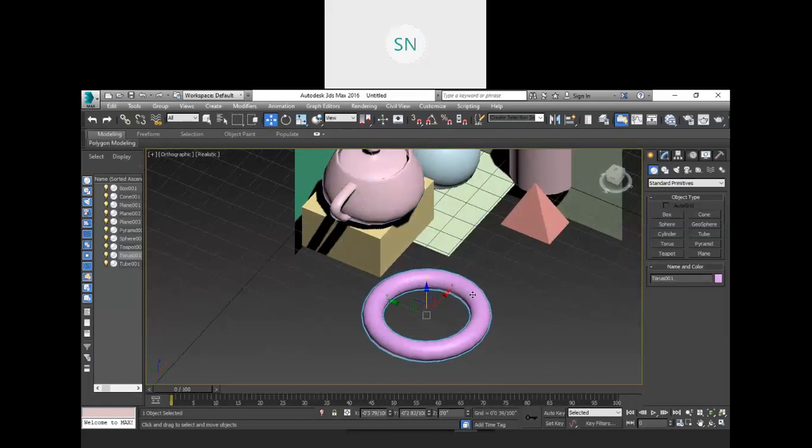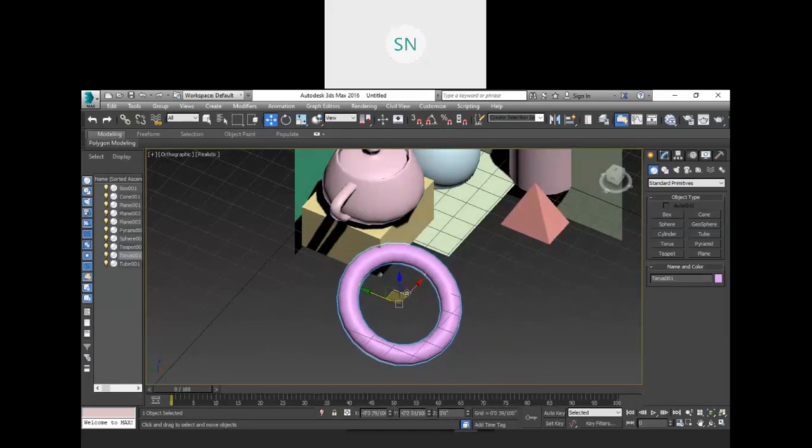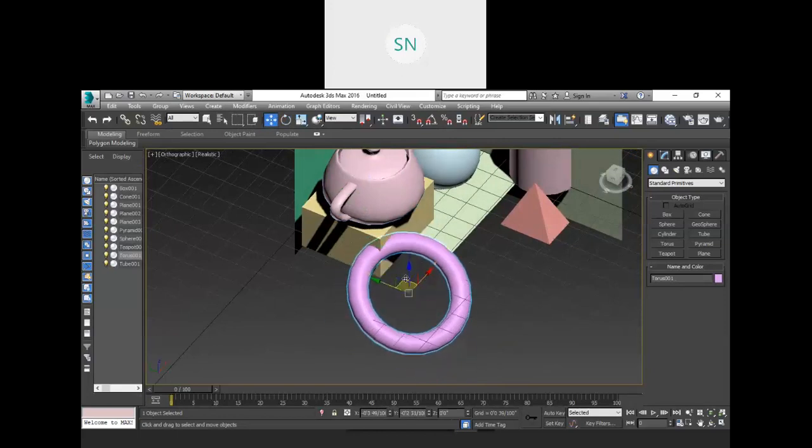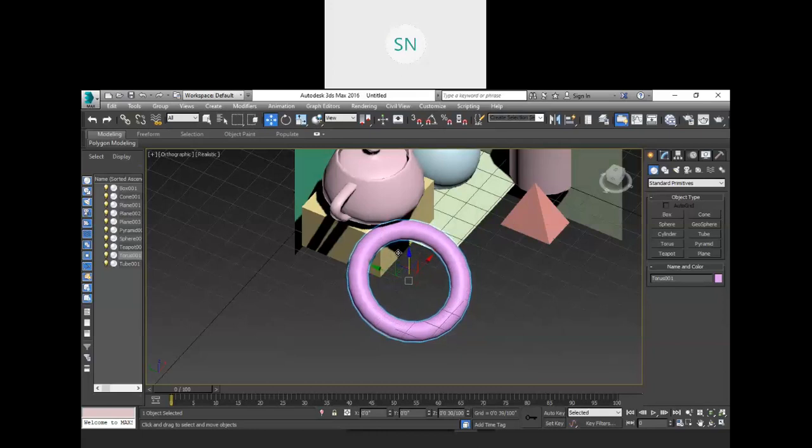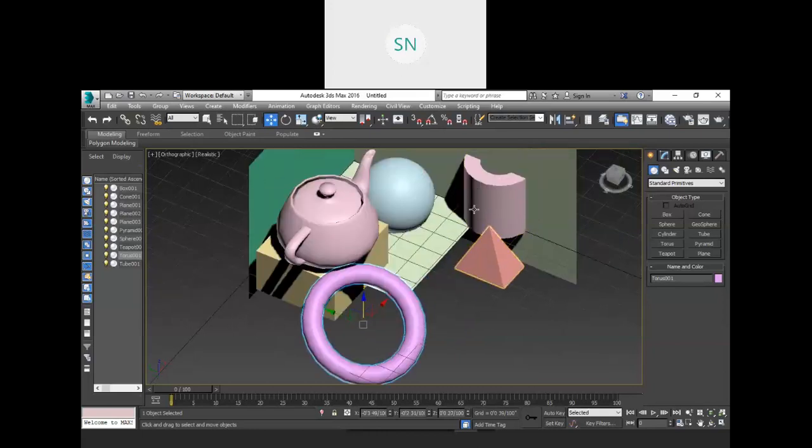If you want to rotate your object, you can. I want to rotate it like this, and then I want to translate it somewhere here, right?